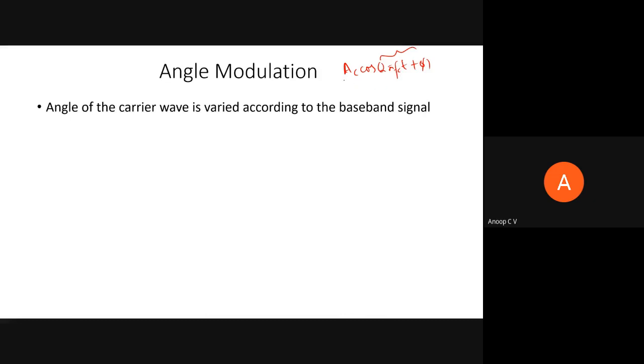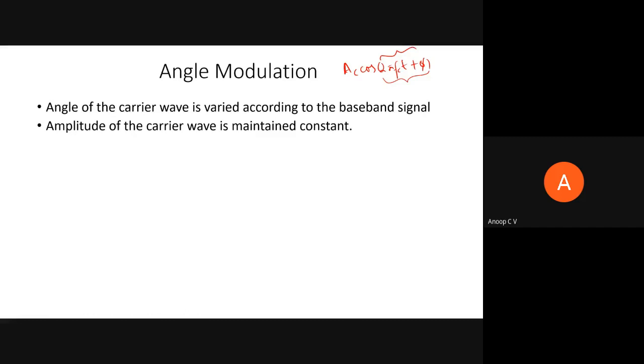In amplitude modulation, the amplitude of the carrier was varied according to the message signal, whereas in angle modulation, whatever is within this bracket, the argument or angle, will vary in accordance with the message signal.